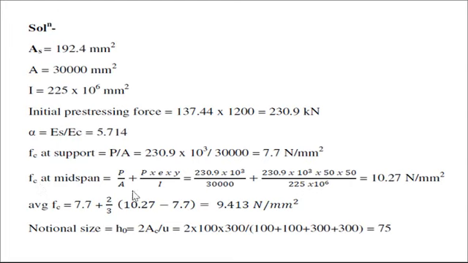Then average, here it is 7.7 and it is 2/3. Why is it 2/3? Because the cable profile is parabolic. So it is 2/3 of 10.27 minus 7.7, and we get 9.413. Now the notional size, H0, is equal to 2 AC divided by U. Again 2 into area, 100 by 300, and U is equal to 100 plus 100, 300 plus 300, we get 75.